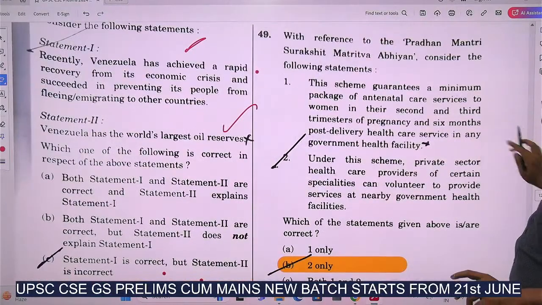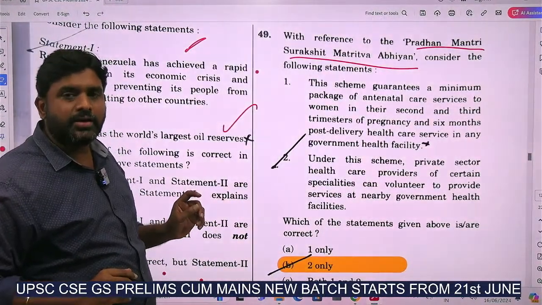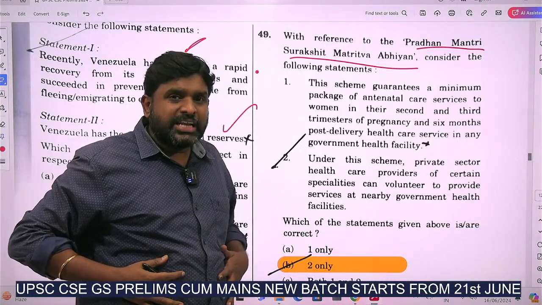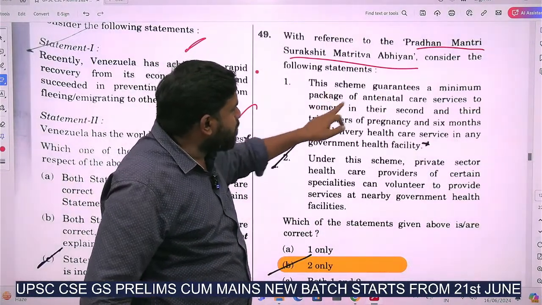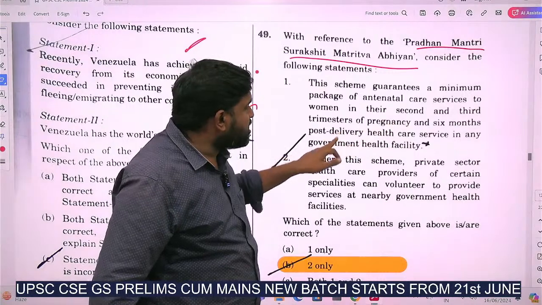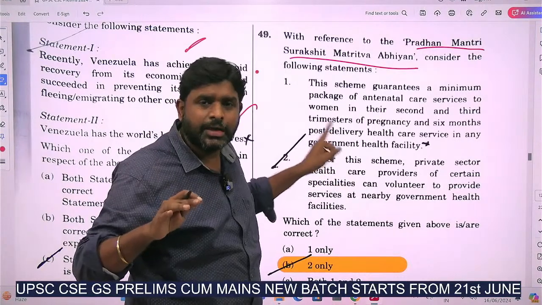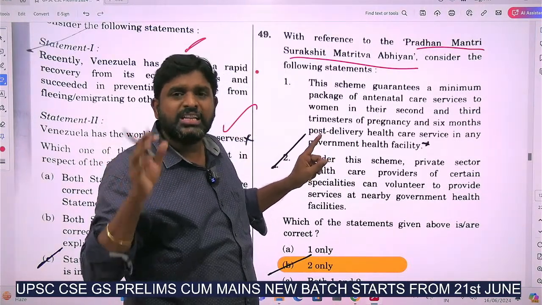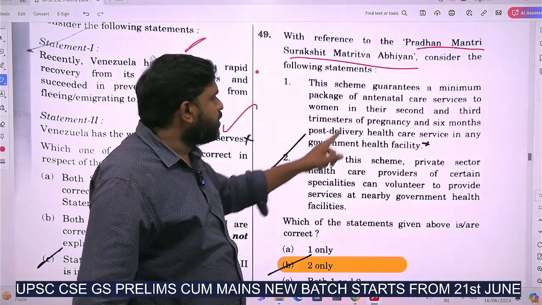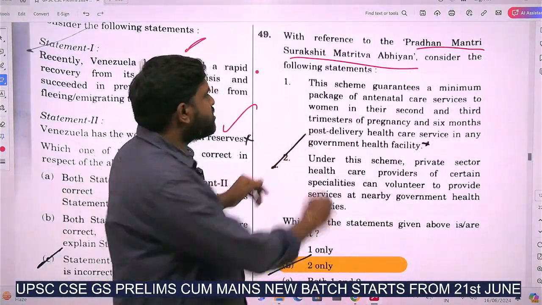I remember it. Pradhana Mantri Surakshit Matritva Abhiyan. It talks only about when the mother is pregnant. This scheme guarantees a minimum package of antenatal care given to women in their second and third trimesters of pregnancy and 6 months post-delivery health care. They didn't discuss 6 months post-delivery. In this scheme, they never discussed post-delivery. They discussed only the trimesters. That means only in the second and third trimesters will they have this, but they didn't discuss post-pregnancy. Hence, the statement is wrong.